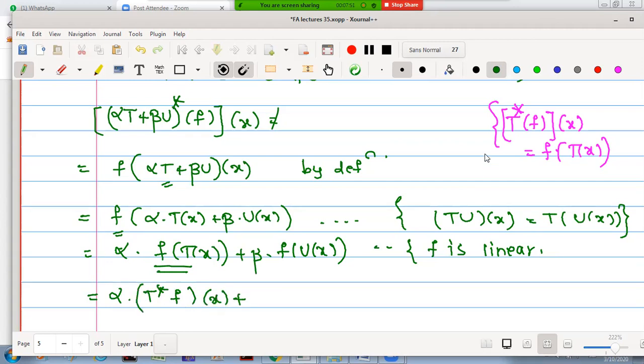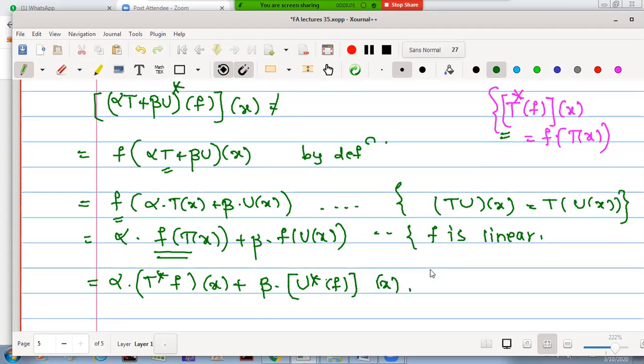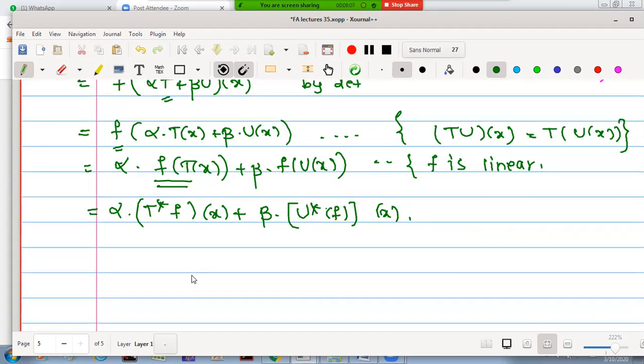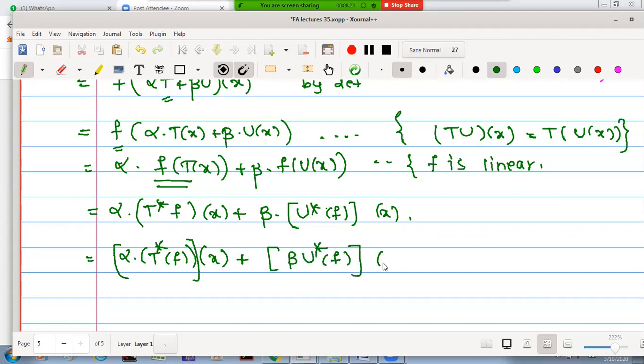I'm just using the definition. Similarly, here we write U star f operated on x. Combined, this is alpha T star f operated on x, and later beta U star f operated on x.